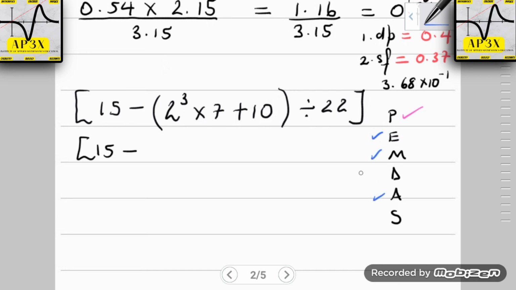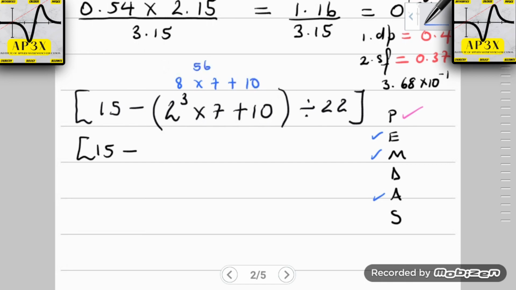The blue represents what is being done inside the bracket. So 2 cubed is going to be 8, times 7 plus 10. Then of course multiplication comes next. 8 times 7 is in fact 56, plus 10, and then 56 plus 10 is going to be 66. So that answer is for what is inside the bracket.